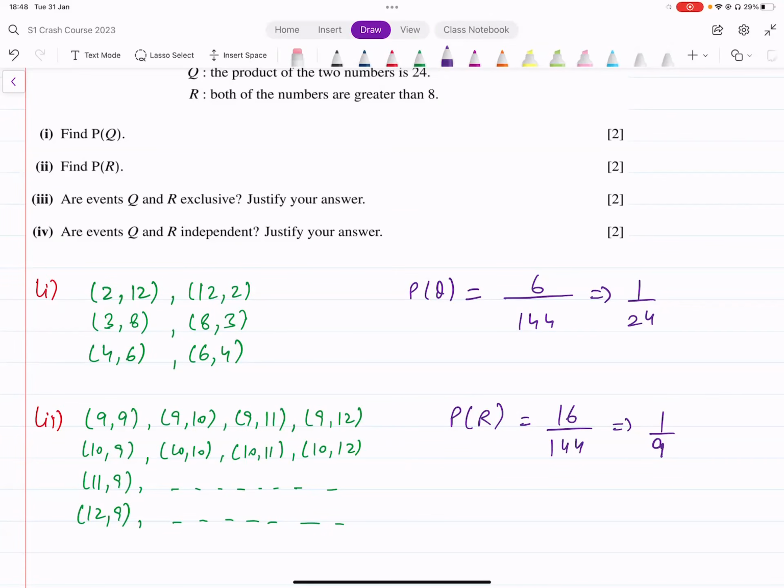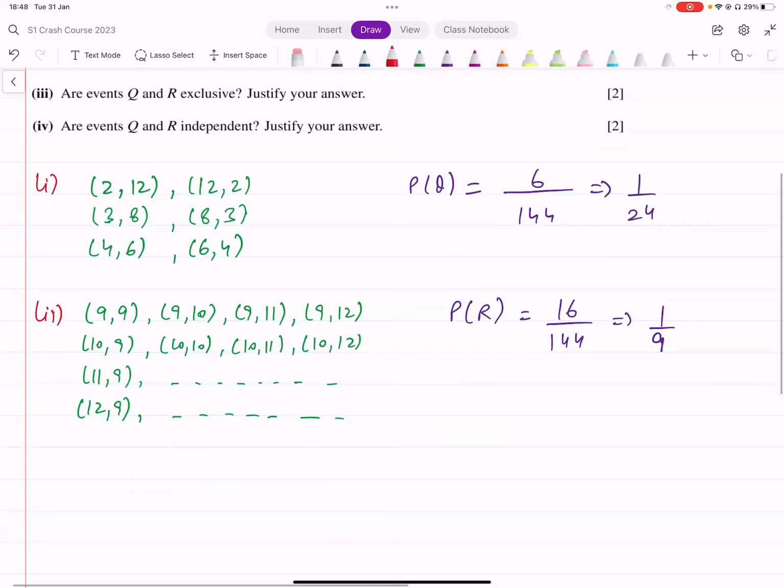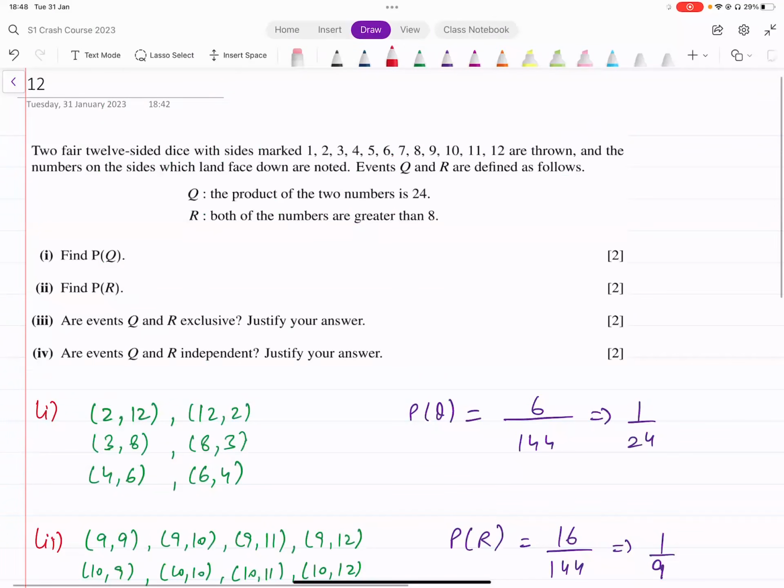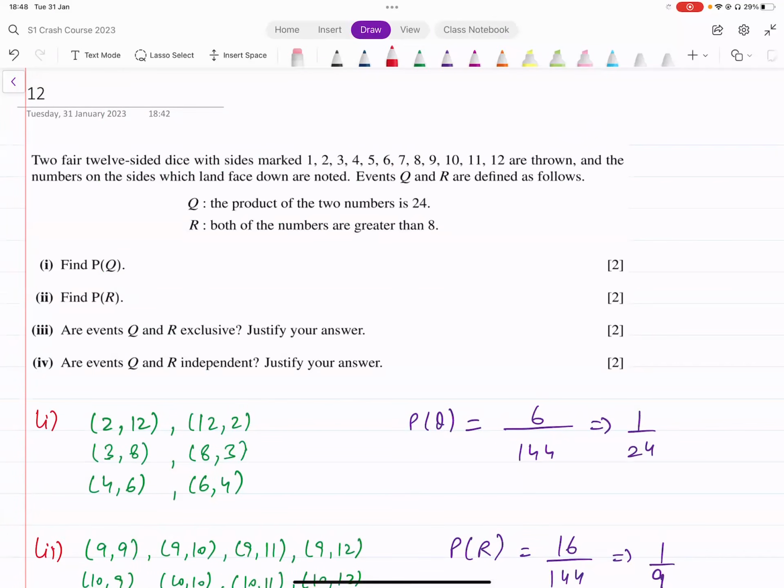Okay, let's look at the next part now. Now in the next part, it says, are events Q and R exclusive? That means, are they mutually exclusive?